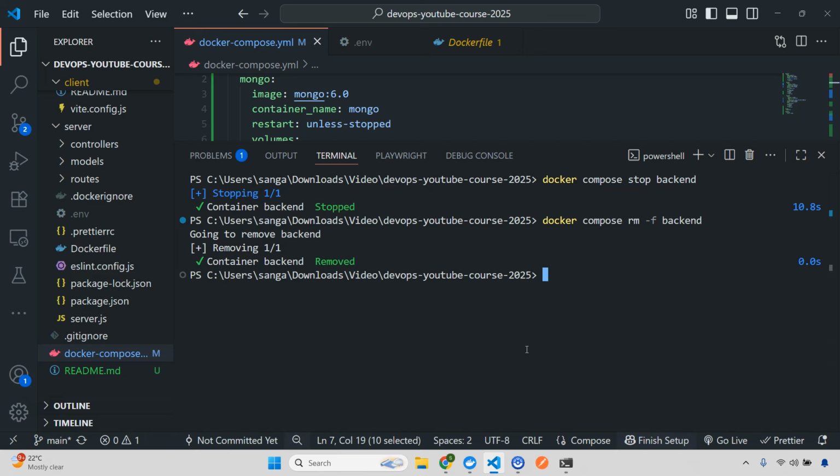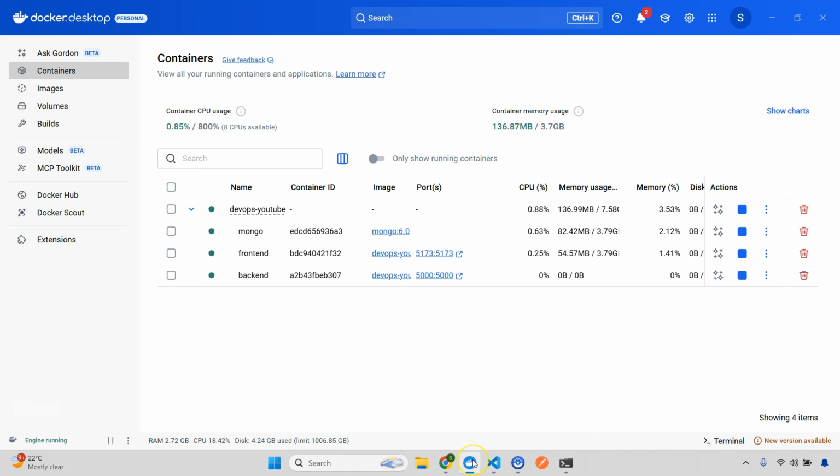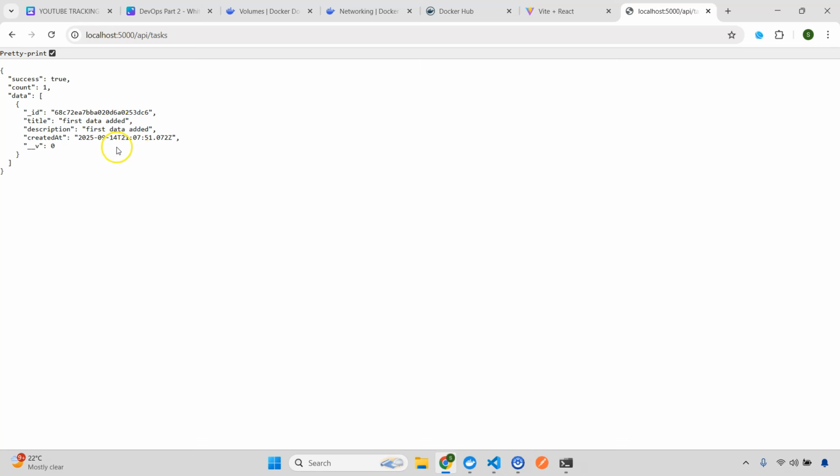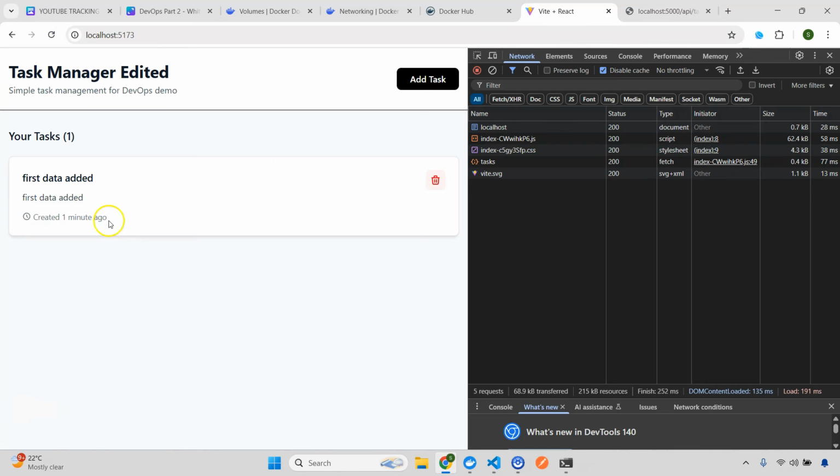Now extremely important, I'm going to do docker compose up -d, and backend, enter. So this is again started. If I go here, you can see that this is started. But what will happen if I refresh this page? Refresh this, see the data is still present. This is great, right? Refresh this here, see data is still there. I wanted to confirm that even if I deleted that container, and recreated and restarted the container, my data is still present. And this is fantastic.